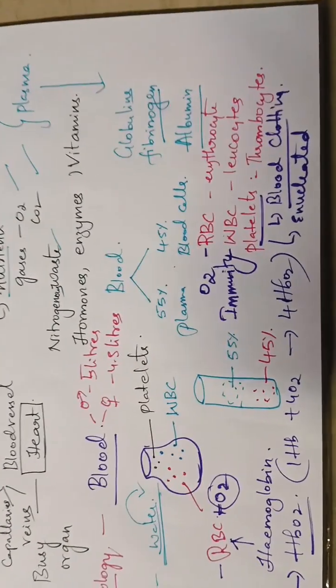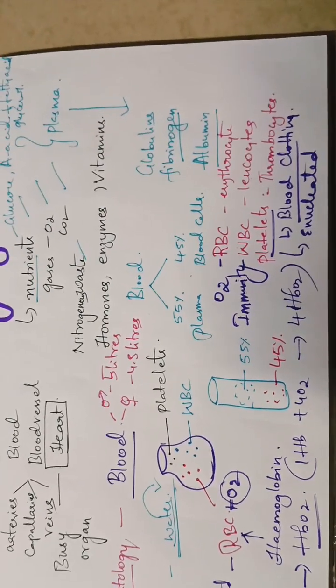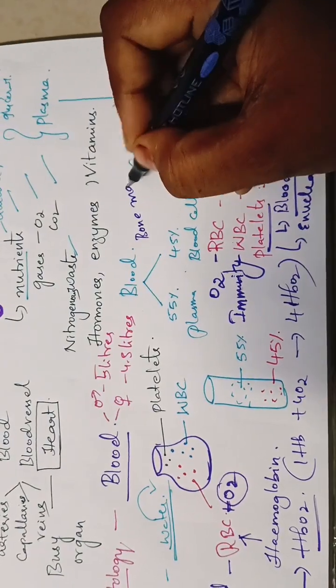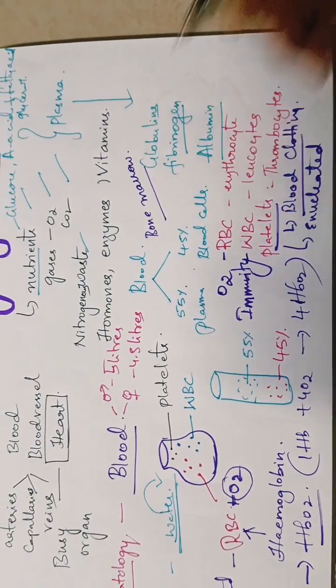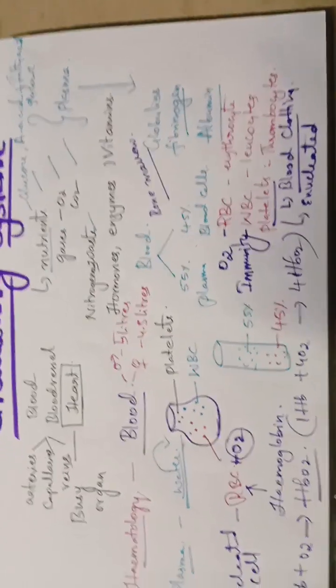Where have all these blood cells originated, or where have they been produced? They are produced from the bone marrow of long bones. Most probably all the blood cells arise from this.